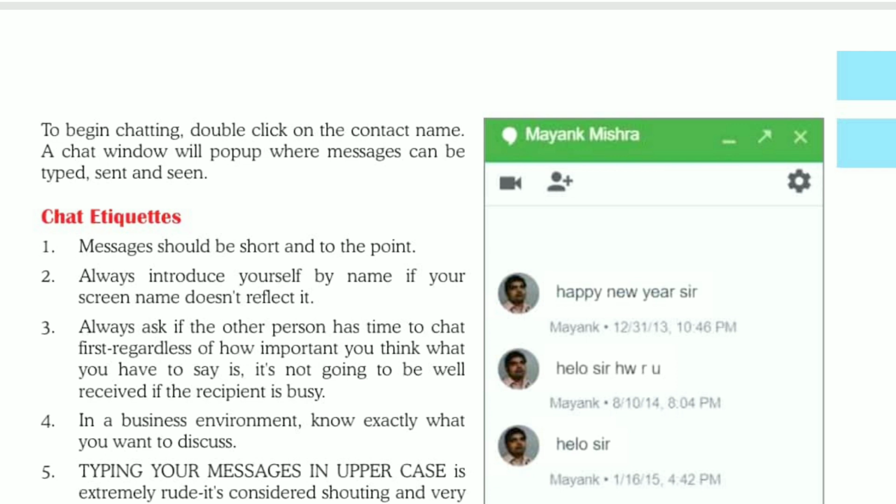Now we can chat by using text, and we can also video call, send any files to others using Google Hangouts.